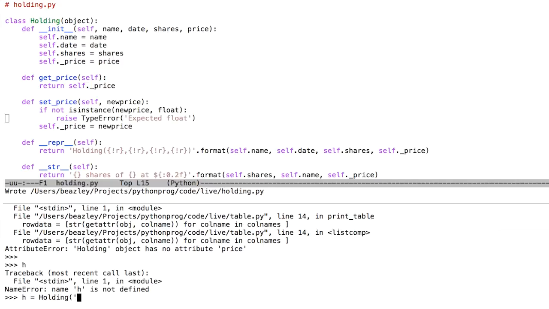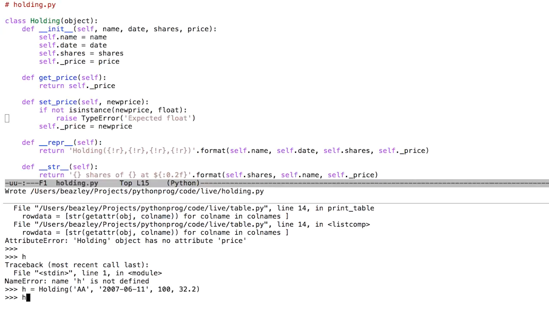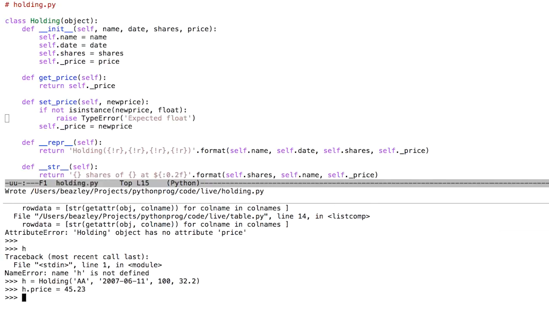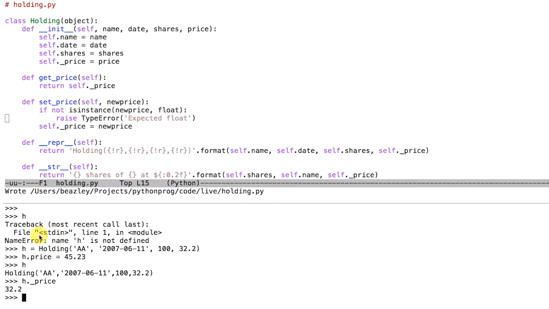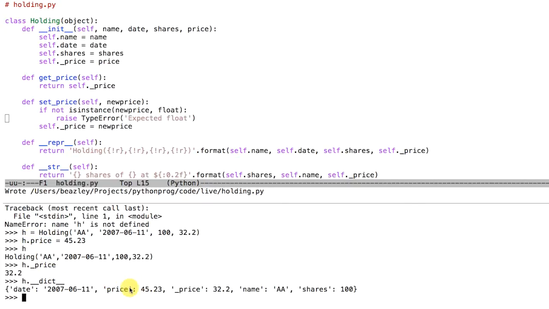Okay, so you had one of these holding objects sitting around the same as before. If somebody didn't change their code properly, like let's say you had a statement like h.price is equal to 45.23, Python lets that run but it actually has no impact on anything, because the actual attribute is underscore price. All you did with this assignment is add a new element to the dictionary. So now you have price and you have underscore price. And heads are completely exploding and you're trying to figure out why the code is not working correctly.